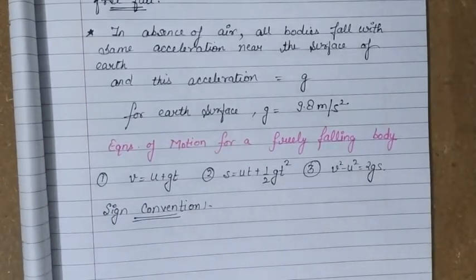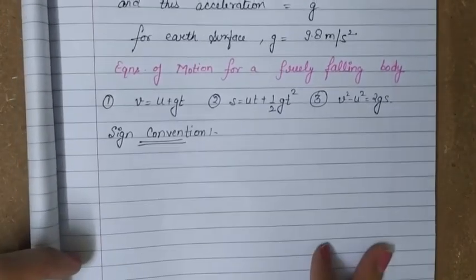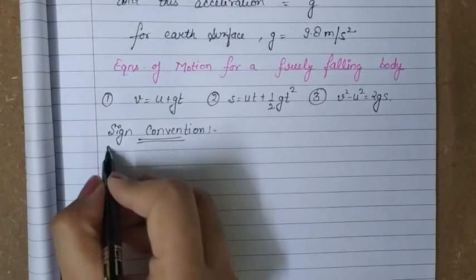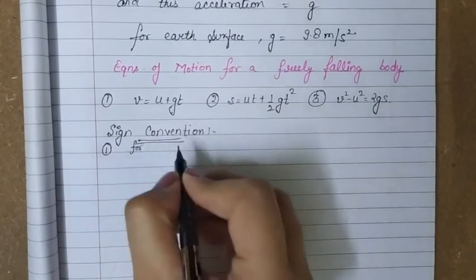Point number 1: if a body is falling freely and its velocity is increasing, that means it is coming downwards, then g is taken as positive.